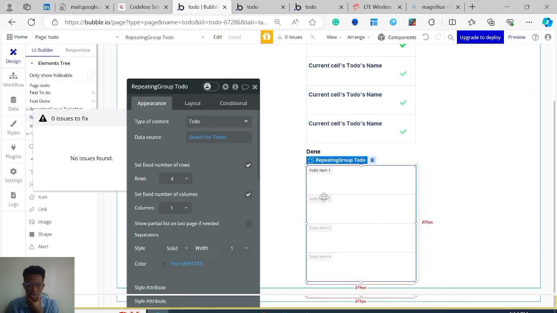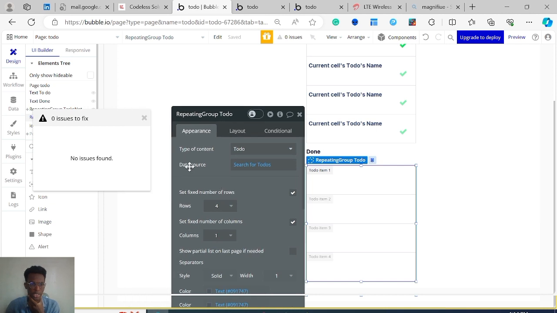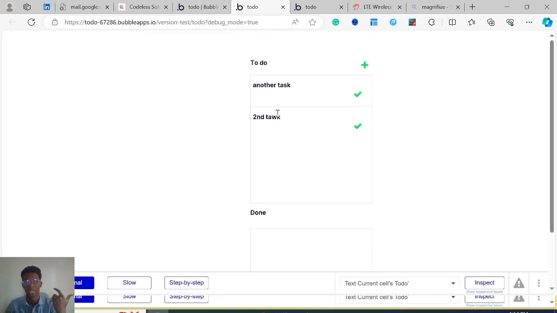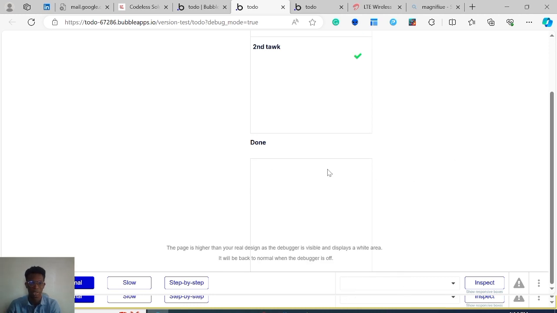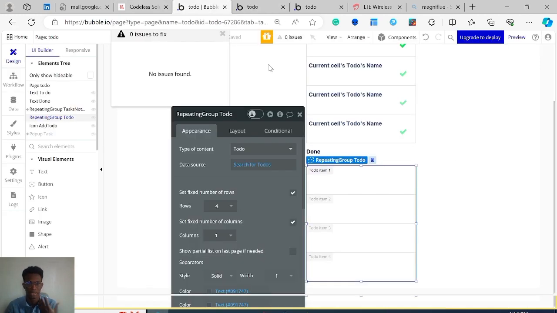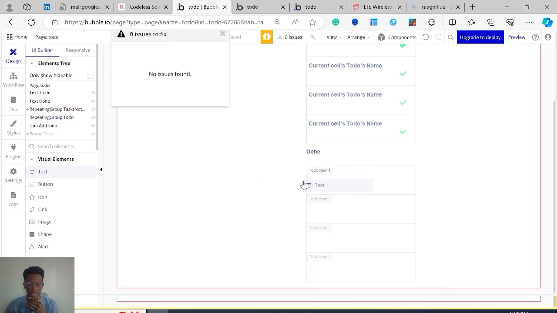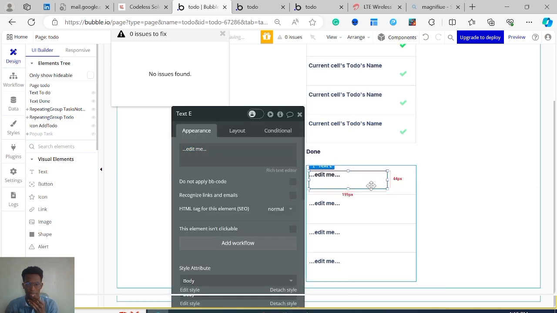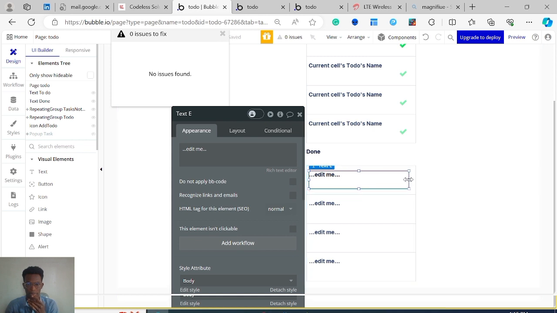So what I'm just going to do is inside here too, we need to add the text in. So you remember the first task we created that was marked as completed? It's actually inside here, but it's not showing because there's no text element to show it. So I'm just going to put in a text element here. This one doesn't need to have this check mark.